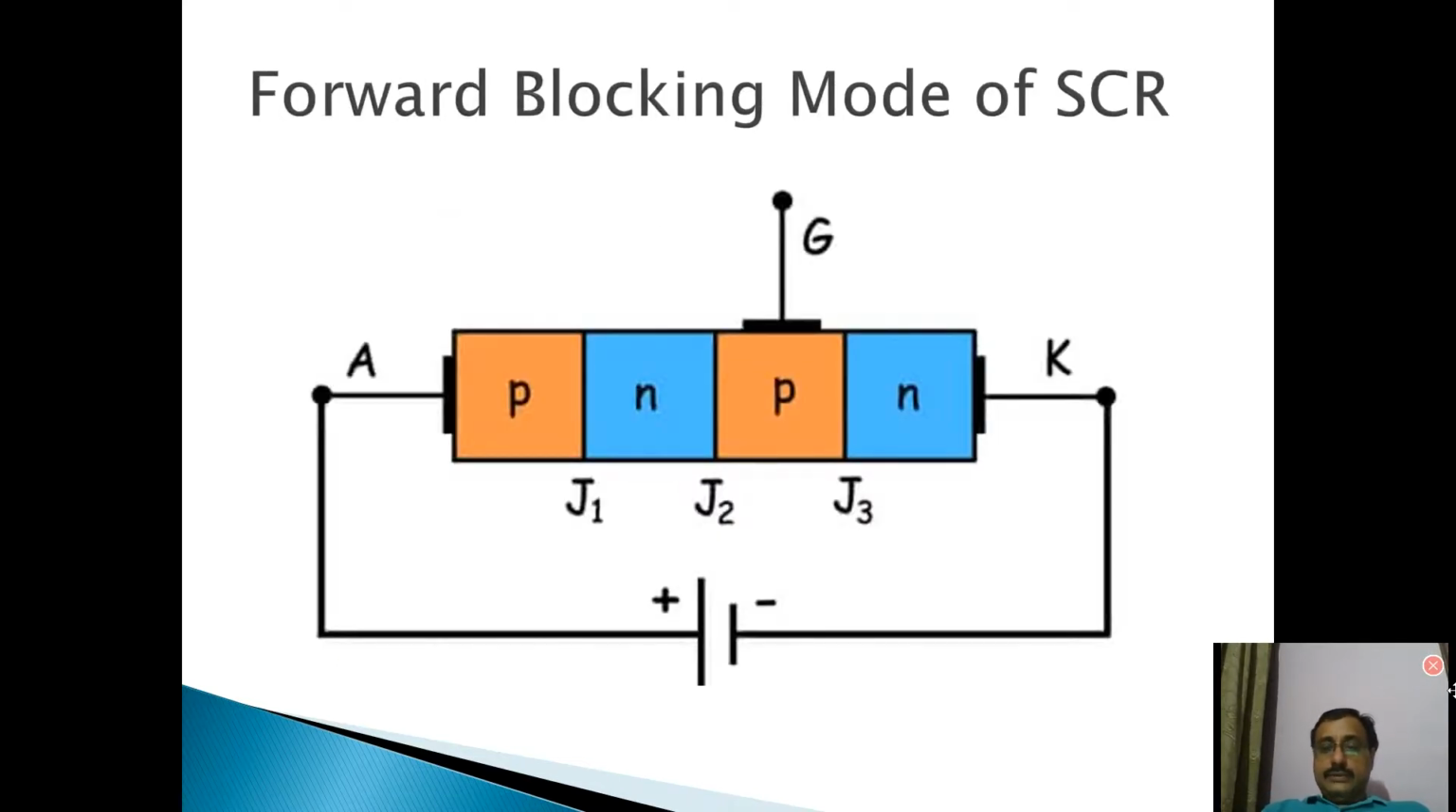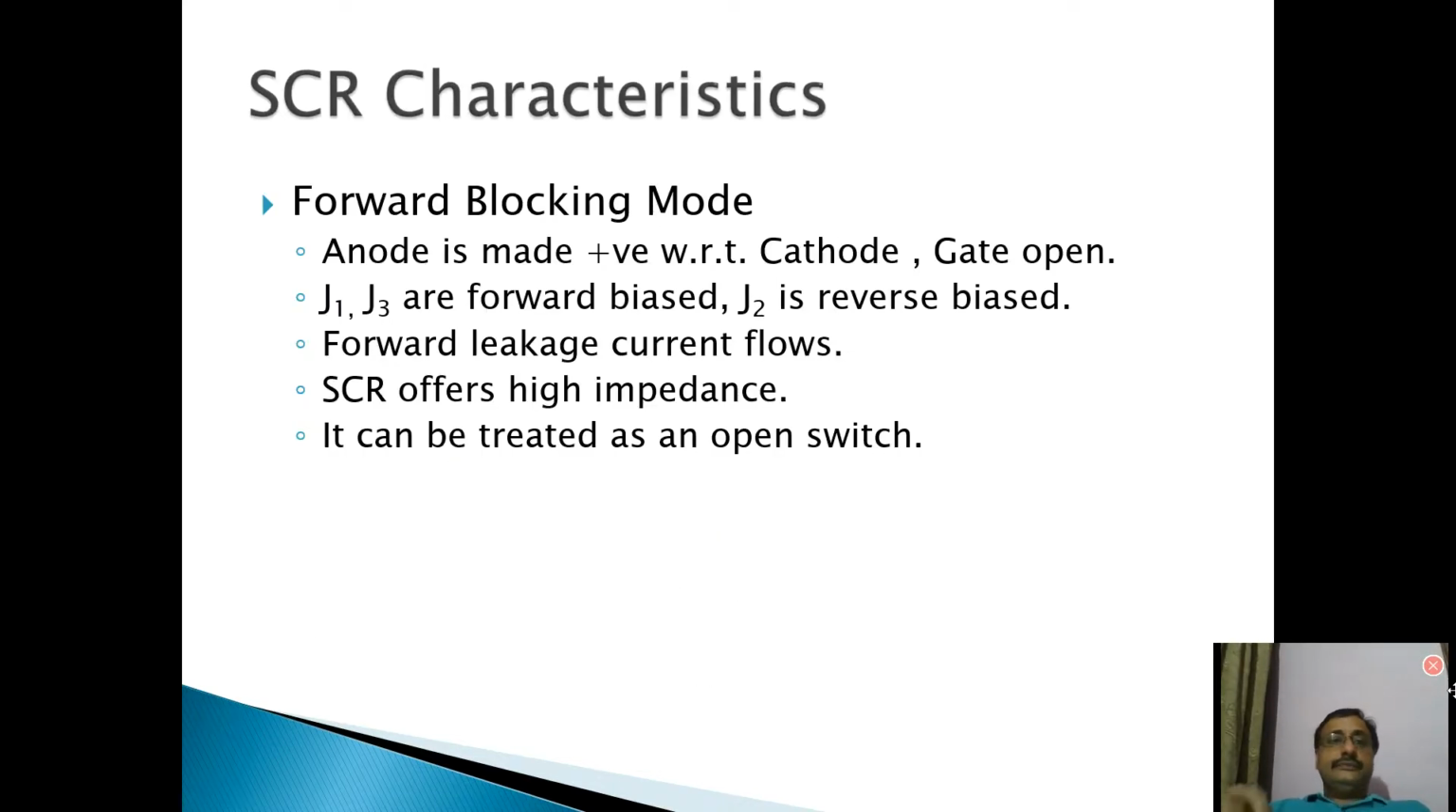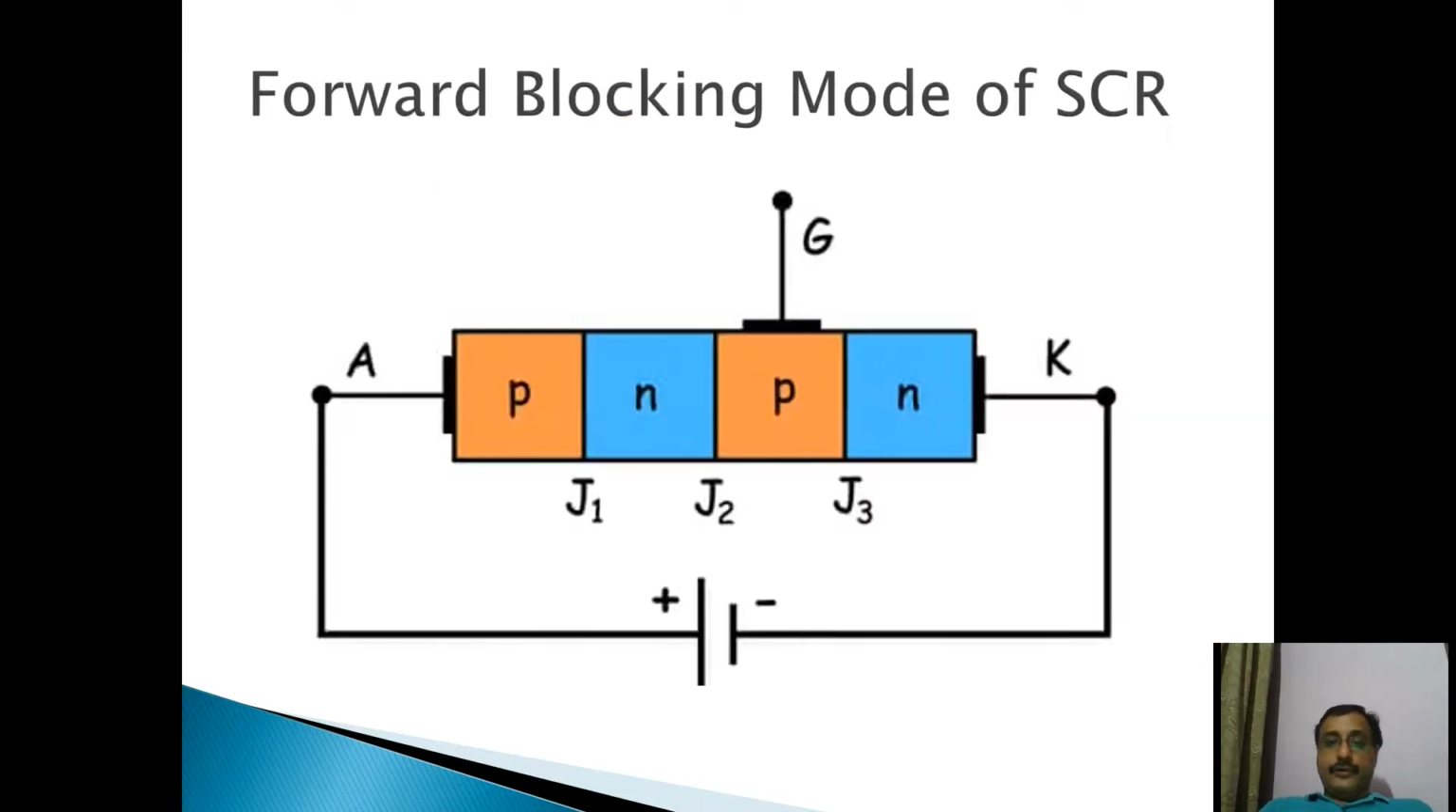I will come to this later on. Now there are three modes of operation of these SCRs. We can categorize the operation of these SCRs in three modes. First one is forward blocking mode. Now what is forward blocking mode?